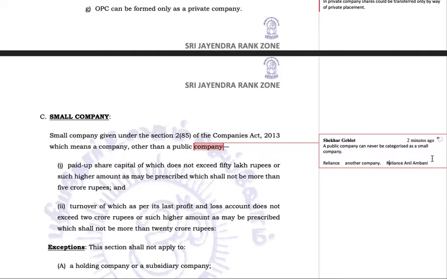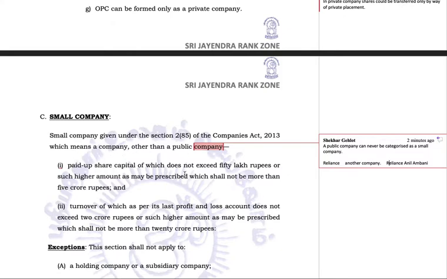Though going by the numbers, this company is running into huge losses, even a one person company today may be earning better than this Reliance Anil Ambani company, or a private company jointly held by 2, 3 people will be doing a bigger business than this company. But still that company will qualify as a small company, while this company, being a public company, can never be categorized as a small company, because the Act states so. It says a small company means a company other than a public company. This is the exception.